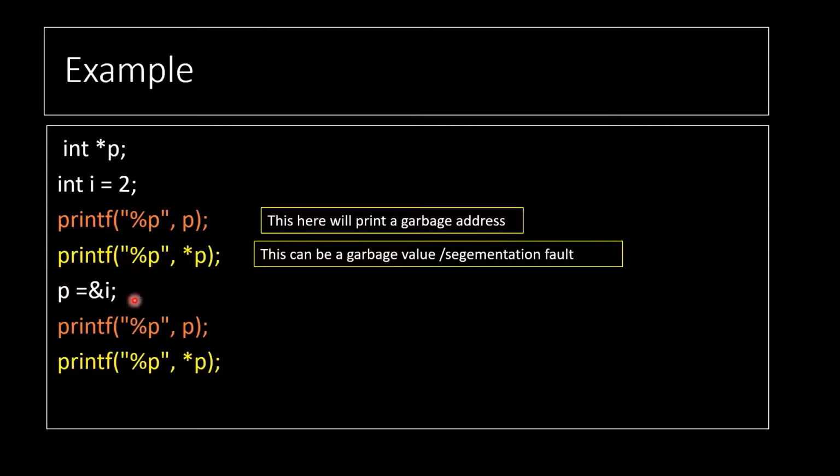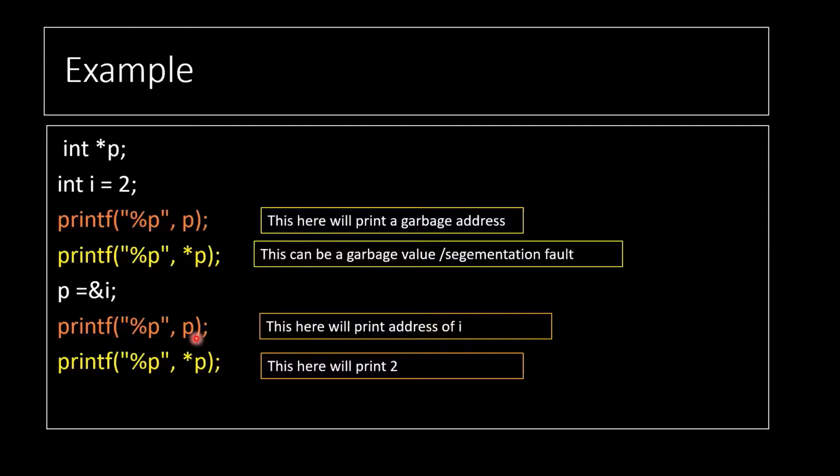So now after that we have assigned it the address of i. So now if I try to print p, it will print the address of i, and for star p it will print 2. So it was a wild pointer up till here, and now in here it is behaving like a normal pointer. After this it will behave like a normal pointer. Now it has become a normal pointer.